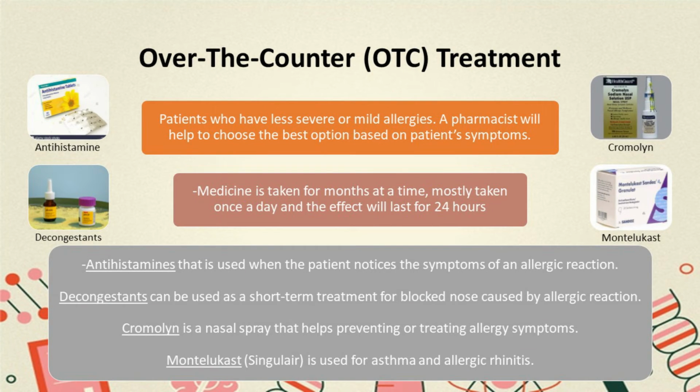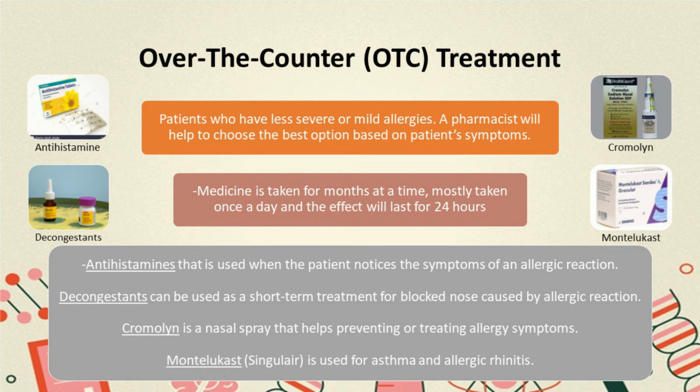The first treatment is over-the-counter, or OTC, treatment. This treatment is usually for patients who have less severe or mild allergies. A pharmacist will help to choose the best option based on the patient's symptoms. The medicine is taken for months at a time, mostly once a day, and the effect will last for 24 hours. Examples of OTC medicines include antihistamines that are used when the patient notices the symptoms of an allergic